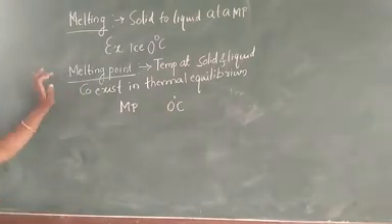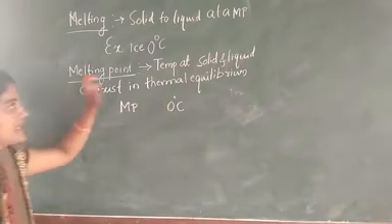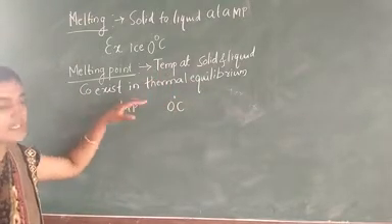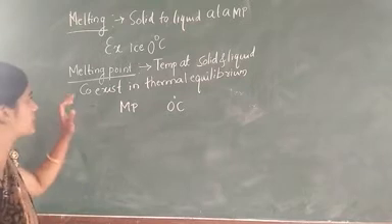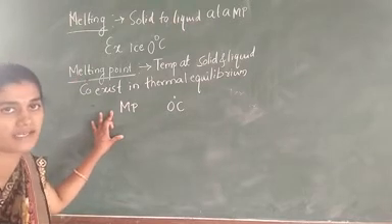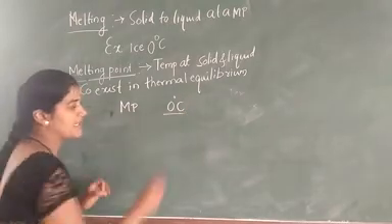Now see here, melting point means what? It is the conversion of the temperature at which a solid and liquid coexist in thermal equilibrium. Then we can call it a melting point. Example, ice can melt at a normal pressure at 0 degrees Celsius.